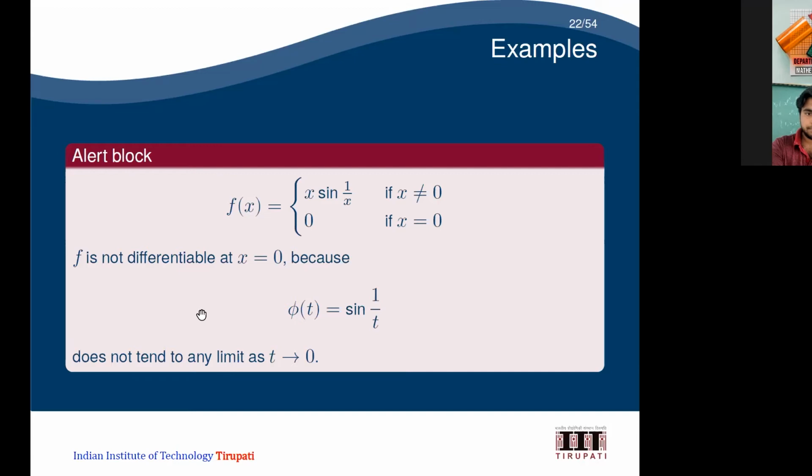Now if I take the limit of phi of t as t tends to x, here x is 0, so t tends to 0 of sin 1 by t. Will it exist? Sin 1 by t as t tends to 0 is going to be heavily oscillating, so we are not going to get the limit. So this is one of the examples where the derivative is not going to exist. Any doubts so far? No.